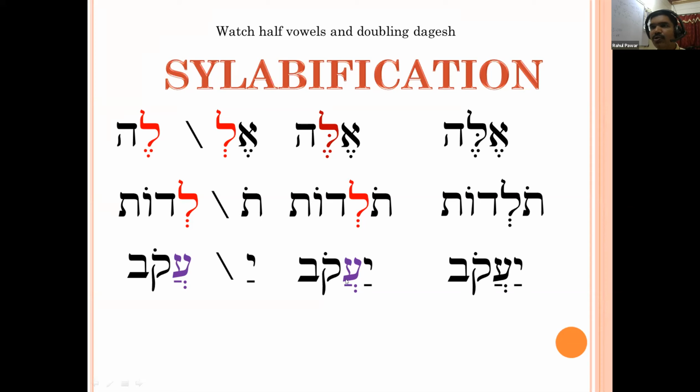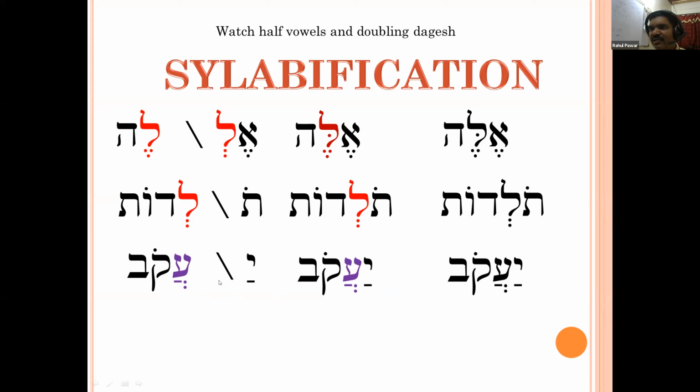Also, this compound shiva, because it is vocal, has a sound. This khatef patach sounds a. Ya ako. Because khatef patach, khatef segol, and khatef kamets give a sound, they open the syllable.